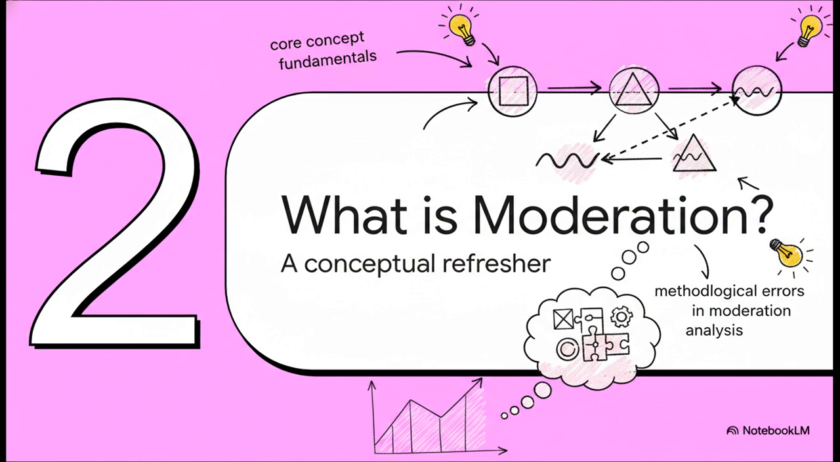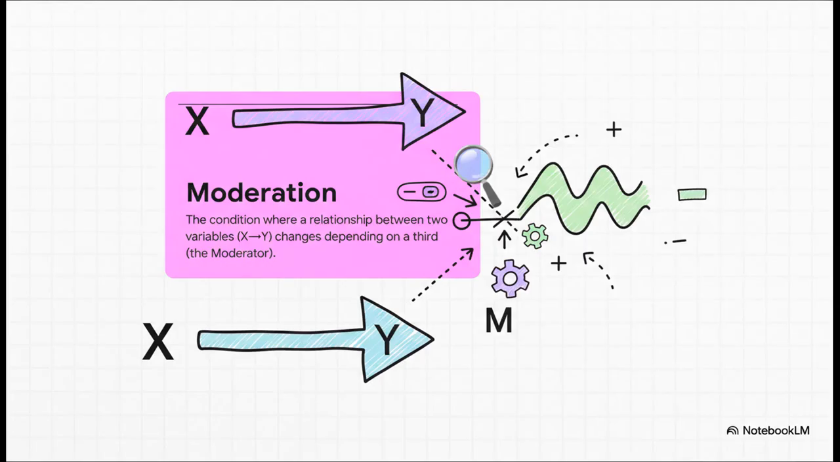So, to really get a handle on where these errors come from, let's take a quick step back and review the core concept of moderation itself. This will make sure we all have the same foundation before we dig into the more complex problems. At its heart, moderation is pretty straightforward. It's the condition where the relationship between two variables, let's call them x and y, changes depending on the level of a third variable, our moderator, m.